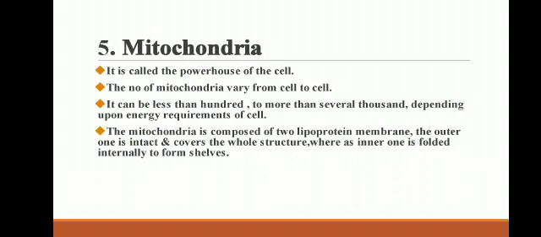The mitochondrion is composed of two lipoprotein membranes. In that, the outer one is intact and covers the whole structure, whereas the inner one is folded internally to form shelves.